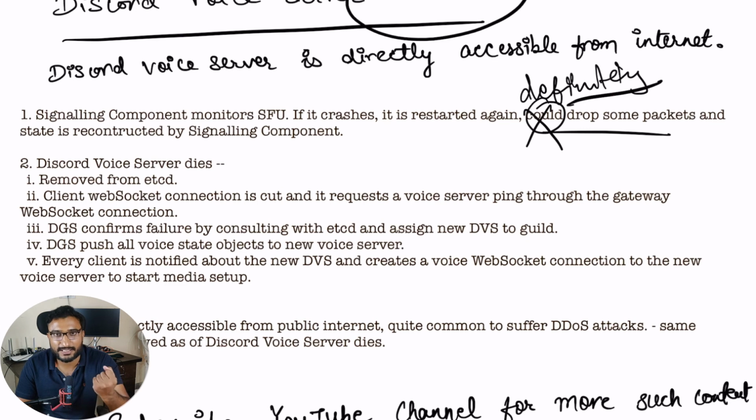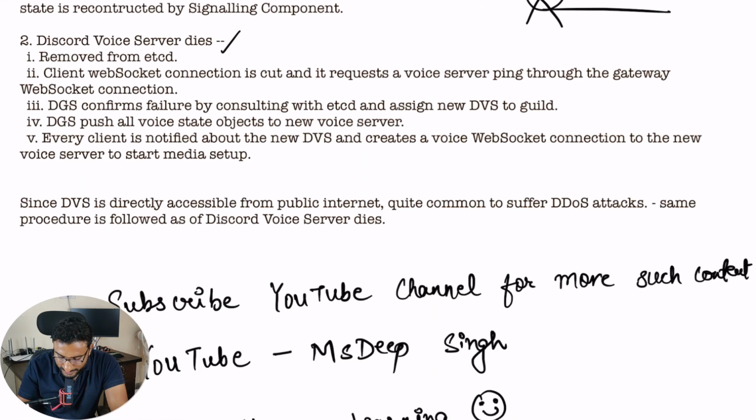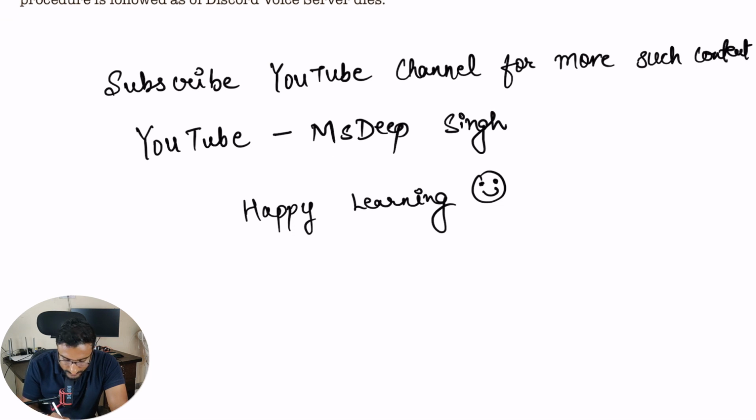By state we mean the voice state objects which were pushed to that server earlier; they have to be pushed to another server. So this will help here. So the Discord voice server died. Let's draw some diagram here. This is your Discord server, this died.